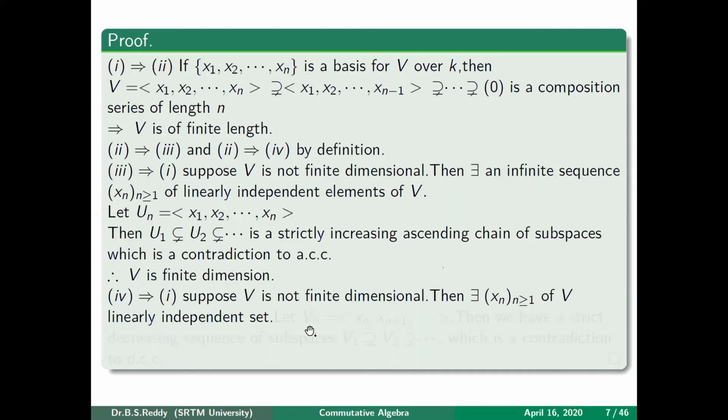So how will we get, from the same xn's, a decreasing sequence which never stops? If you start thinking of such a sequence, you see that Un we have taken from x1 to xn, whereas Vn you take from xn onwards. It is called the tail sequence, xn plus 1 and so on. Okay, one second.